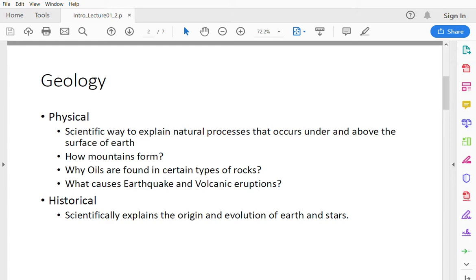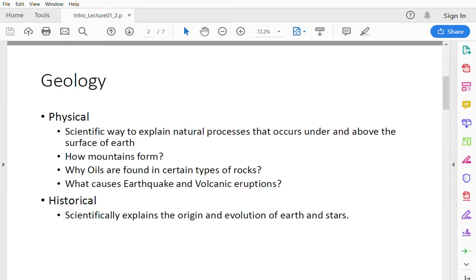Some of the specific questions that I listed here are how mountains form, why oils are found in certain types of rocks, what causes earthquakes and volcanic eruptions. All these kinds of how something has happened come under the realm of physical geology. So there are two types of geology: physical geology and historical geology. Physical geology tries to explain how something happened, and historical geology tries to explain when something happens. So it is more about the timeline of the events, different major events that happened in geological events.